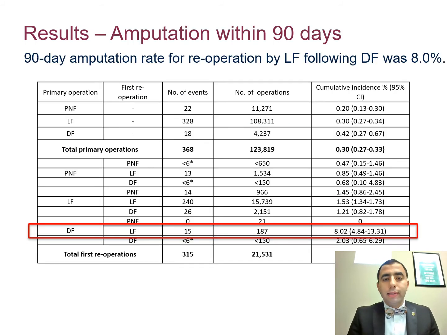Now, we also did a sub-analysis looking at the 90-day amputation rates, and these were generally low at less than 1%. However, amputation following reoperation by limited fascectomy following dermofascectomy was high at 8%.